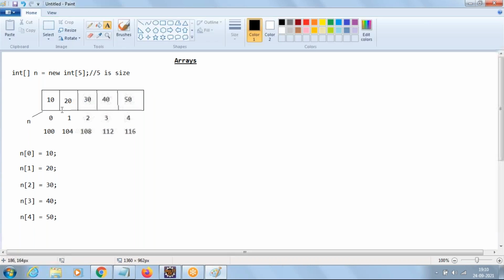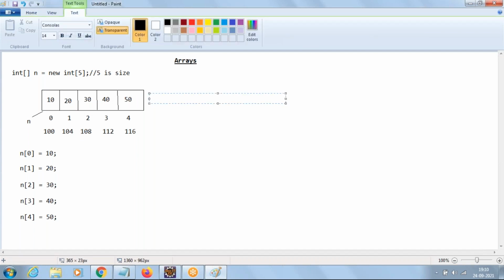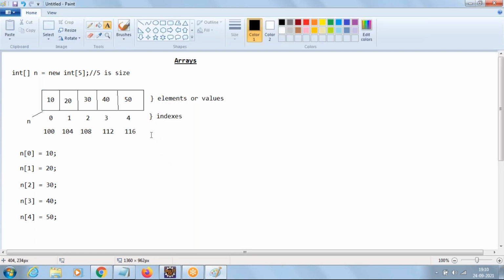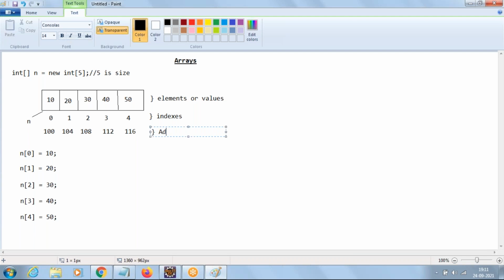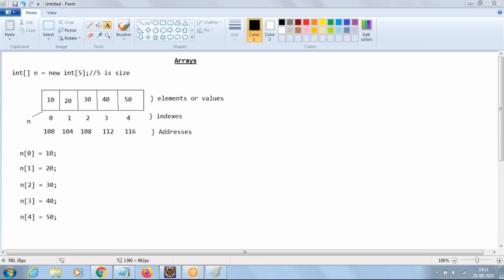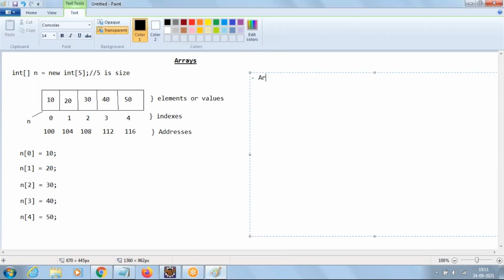Now in this 10, 20, 30, 40, 50, we call them elements or values, and the elements or values are our wish. And this 0, 1, 2, 3, 4, we call them indexes. So we access array elements using indexes. And this 100, 104, we call them addresses, just assuming it's starting with 100. So the points here are: array elements are accessed using indexes, and the index starts from 0.